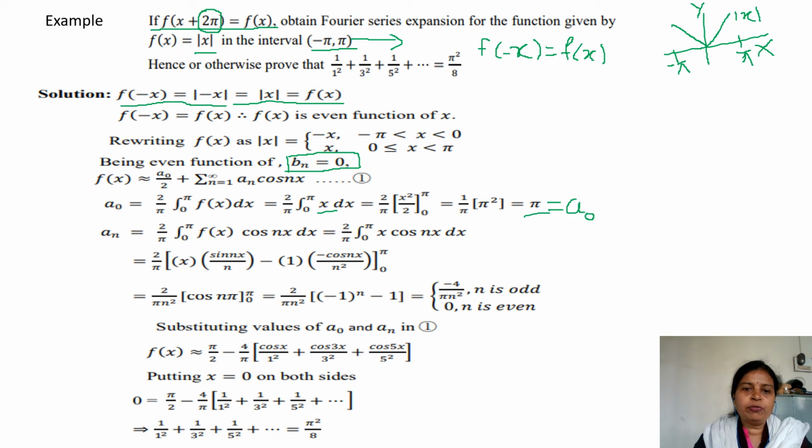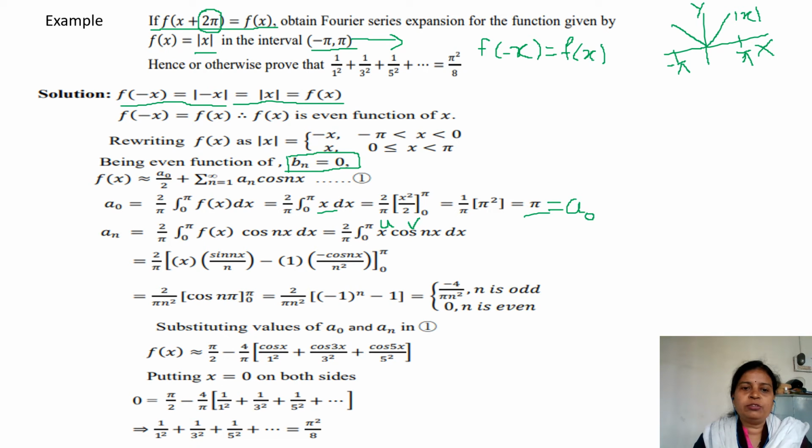In an, you have to use integration by parts because you have 2 upon pi, 0 to pi, x cos nx dx. In integration by parts, we will consider x as u and cos nx as v.